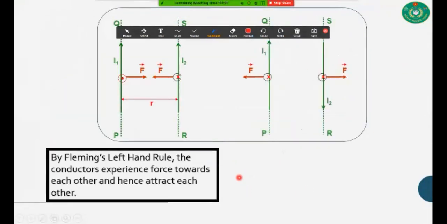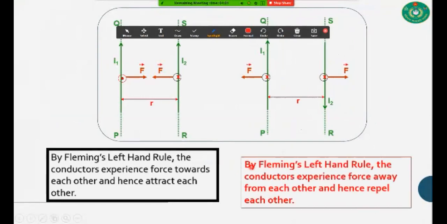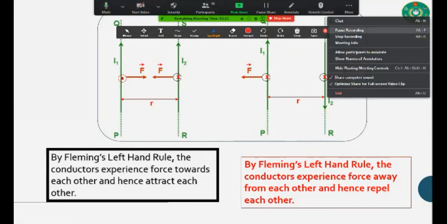This is our last discussion for today, and this is the direction of our magnetic force for two current carrying wires. This is the direction of our magnetic field, denoted by cross and dot. And this is the force for the reciprocal direction of current. This direction is for repulsive force. The directions of current I1 and I2 are opposite, that's why it happens here.